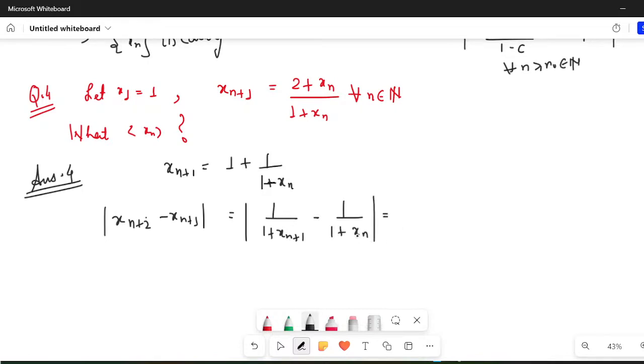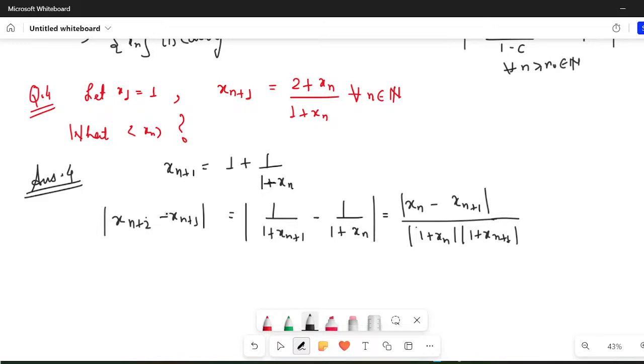And this I can write as modulus of xn minus xn plus 1, divided by modulus of 1 plus xn into modulus of 1 plus xn plus 1. So let us estimate modulus of xn plus 2 minus xn plus 1.